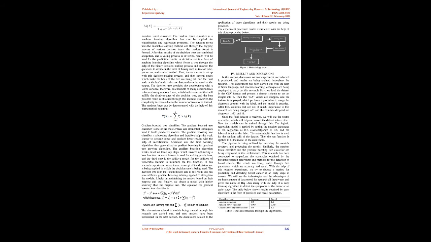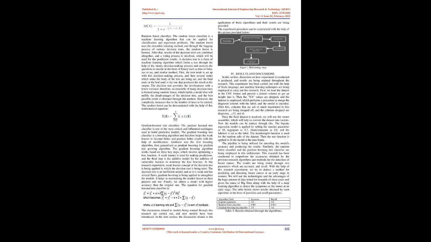A decision tree is a form of machine learning algorithm which forms a tree through the help of the binary decision-making process and answers questions to decide in the form of binaries, such as true or false, yes or no, and similar methods. First, the root node is set up with this decision-making process, and then several nodes which make the body of the tree are set, and the final node, or the leaf node, is the one that produces the result or the output.